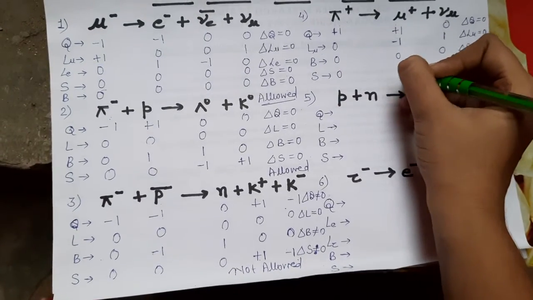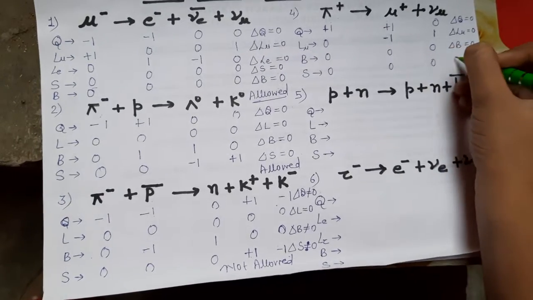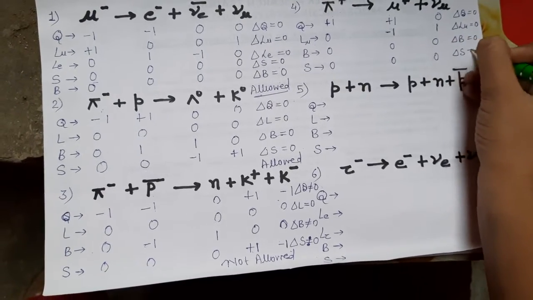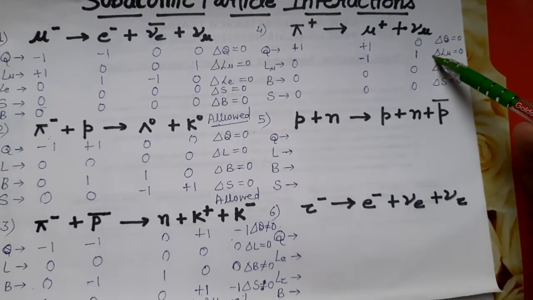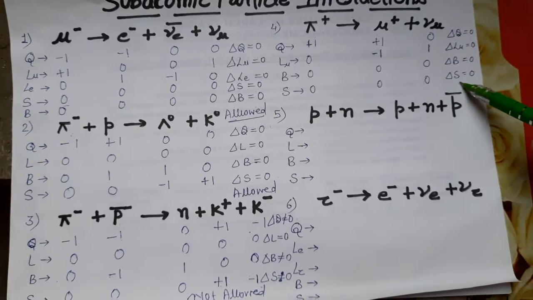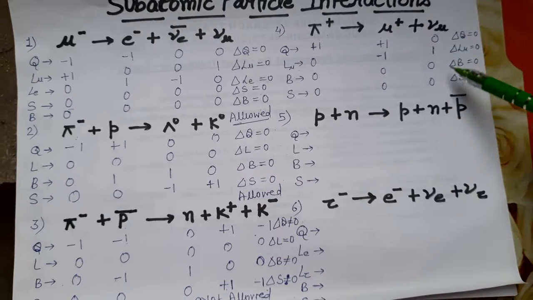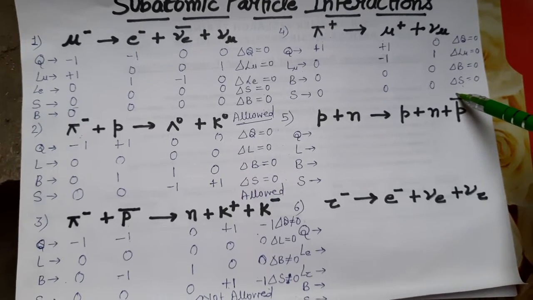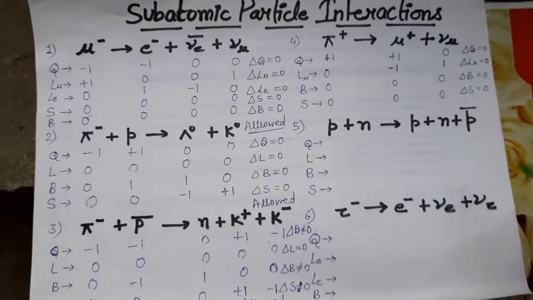Muon is also not a strange particle, 0. And it is also 0. So we have found that charge, muon lepton number, baryon number and strangeness, all these four quantum numbers are conserved. So this interaction is allowed.